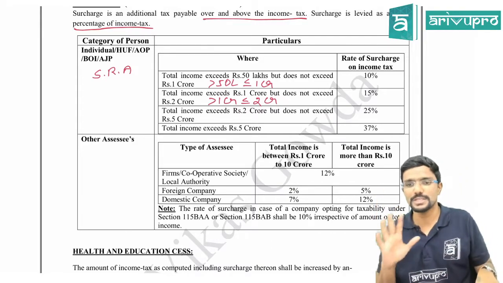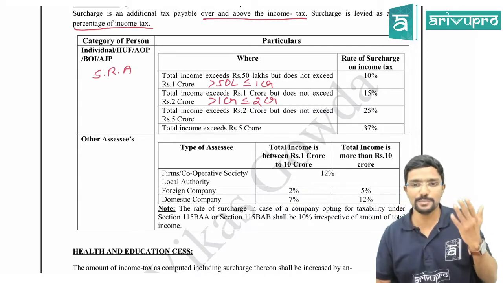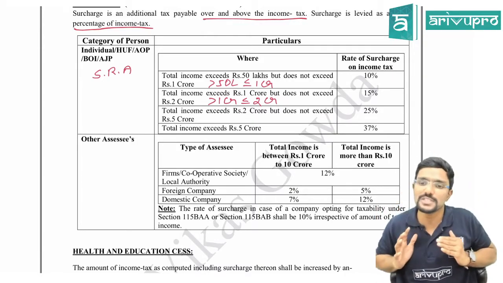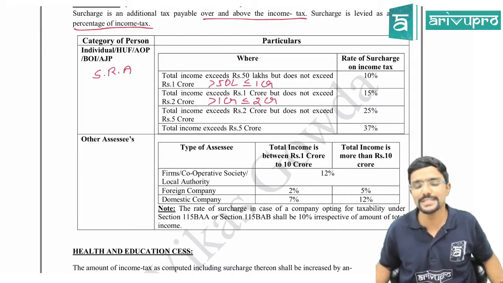Sir, why is this so? See, simple. You can observe one thing. Only who are covered in this surcharge? Higher income people. If your total income exceeds 50 lakh, then only you are under the bracket of surcharge. If not, you are not under the bracket of surcharge. Hope you guys can understand this.